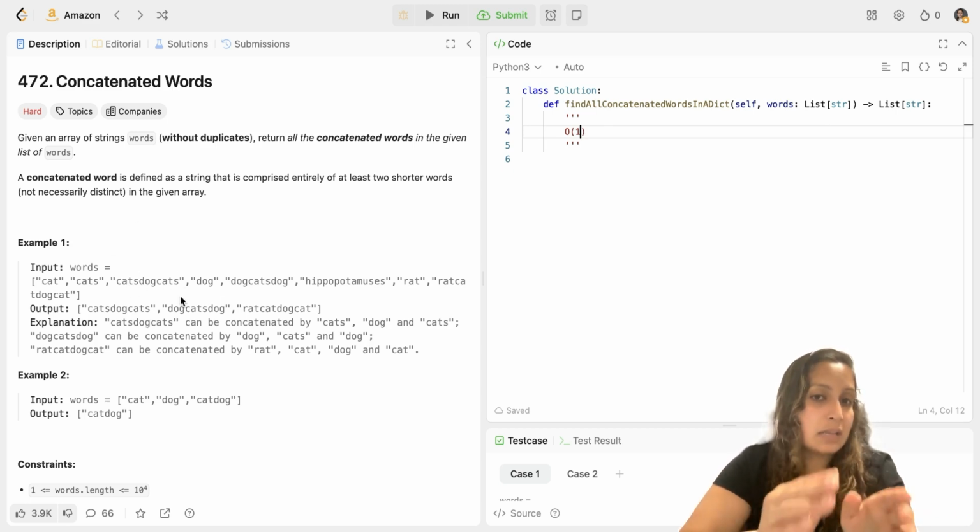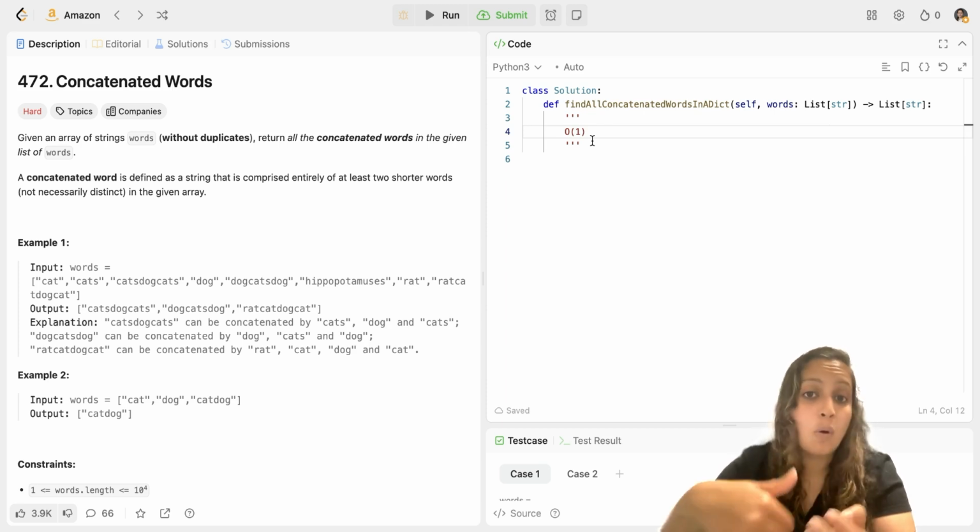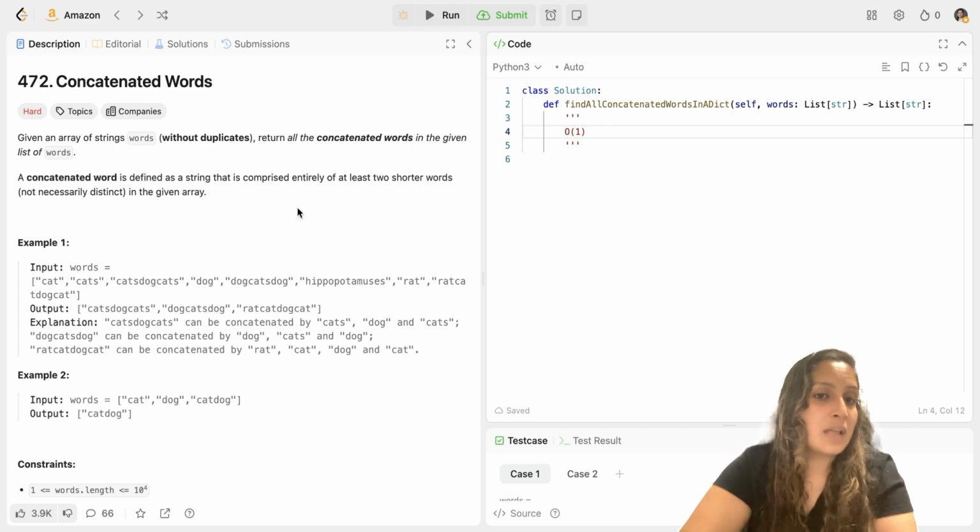So for every index I in that word, you would take a prefix and suffix, and you would check for presence of that prefix in the array or the hash set with O1 time complexity since it's a hash set, and then you would check the presence of suffix in that hash set. But if say suppose the suffix is not present, then also it can be a concatenated form, right? For example, here cat is present here, but S dog cats is not present. But still it is a concatenated form, right? So you would still move your index I, you would check cats. Cats is present here, then dog cats is not here. But then dog is there and cats is there.